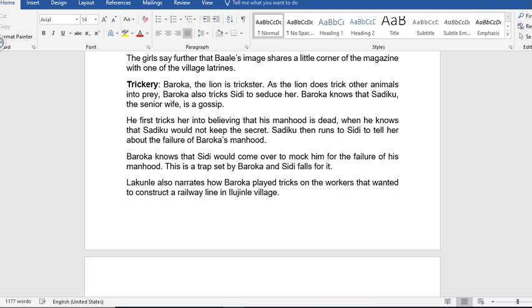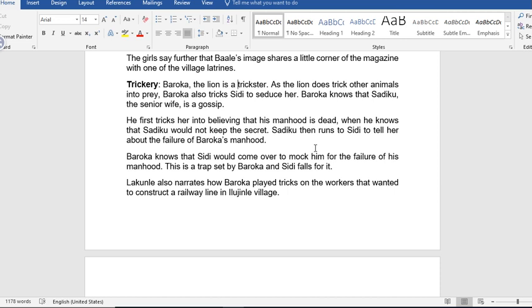The next one is trickery. Baroka, the lion, is a trickster because he tricks a lot of people there. As the lion does trick other animals into prey, Baroka also tricks Sidi to seduce her. Baroka knows that Sadiku, the senior wife, is a gossip. So that is why the drama is titled The Lion and the Jewel. Baroka is the lion there, and Sidi is the jewel.